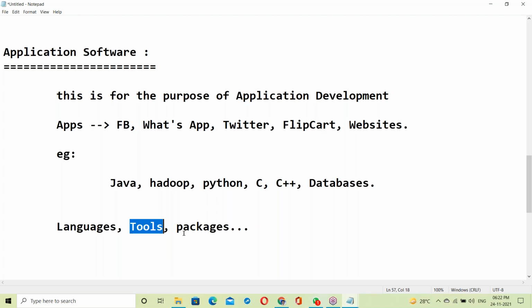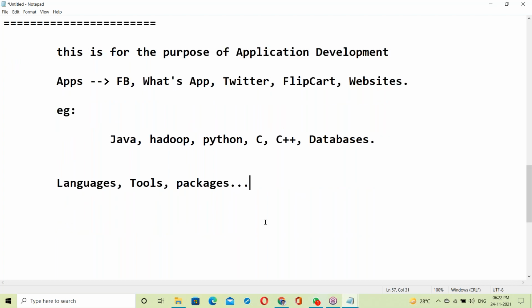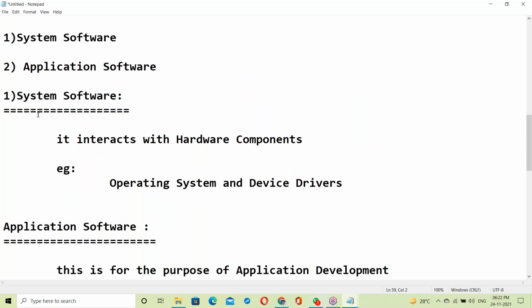Next, packages: there are different packages like SAP ERP package, Oracle ERP package, Tally ERP. So languages, tools, and packages. We are using many technologies like this. Which is exactly application software?